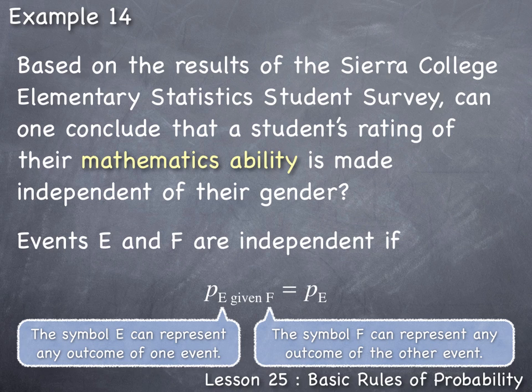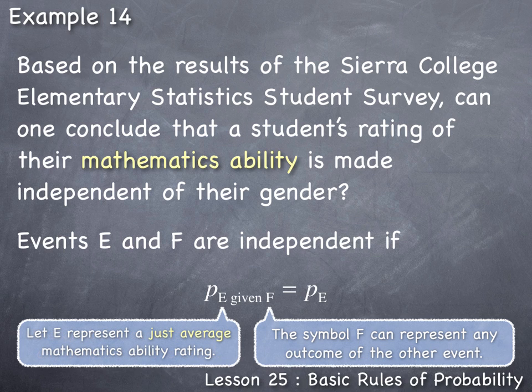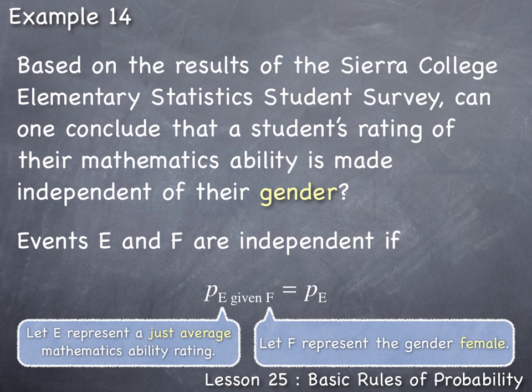Now, mathematics ability wasn't specified exactly which outcome to focus on, so we are free to choose whichever one we want. It could be below average, just average, or above average. So in this example, let's let E represent a just average mathematics ability rating. For the other event, gender, it's not specified which gender in this problem, male or female, so we're free to choose whichever one we would like to focus on. For the sake of this example, let's let the symbol F represent the gender female.